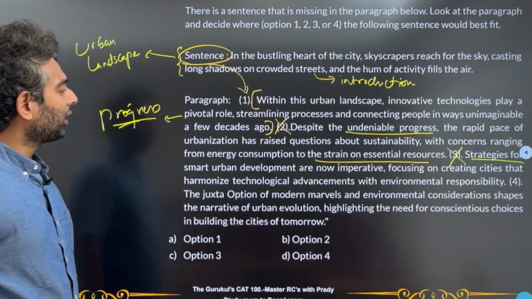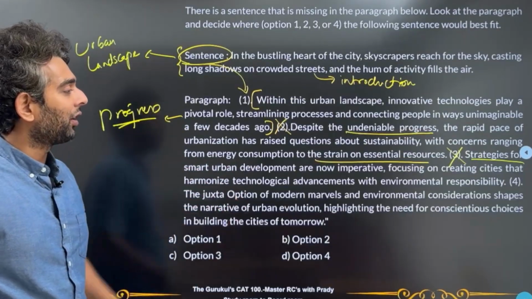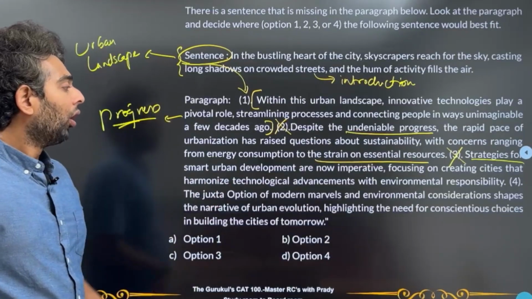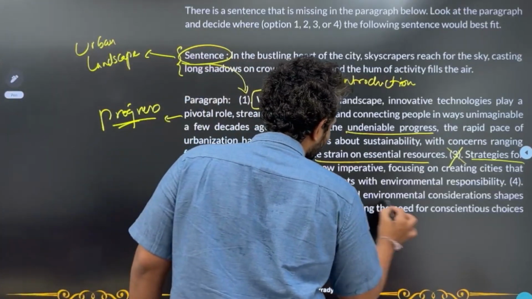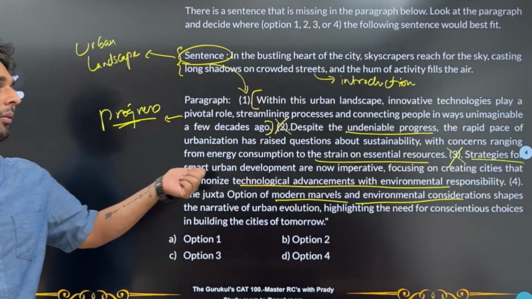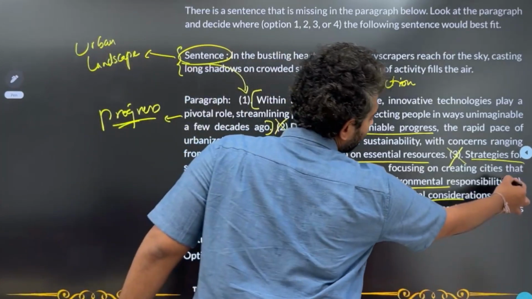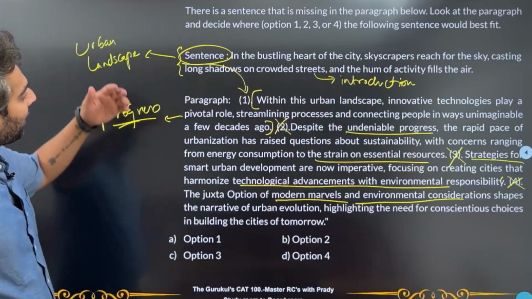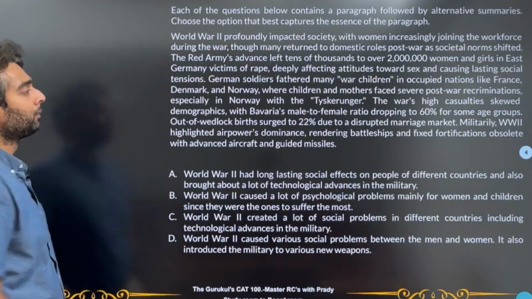So strategies for smart urban development are now imperative, focusing on creating cities that harmonize technological advancements with environmental responsibility. Great. The juxtaposition of modern marvels and environmental considerations. So again, over here, we are talking about modern marvels and environmental considerations, which has just been spoken about over here as technological advancements with environmental responsibility. So the flow again is very good for us not to break. So let's not break the flow. So obviously the best possible place to put this sentence is option 1. So let's go to the fourth question now.